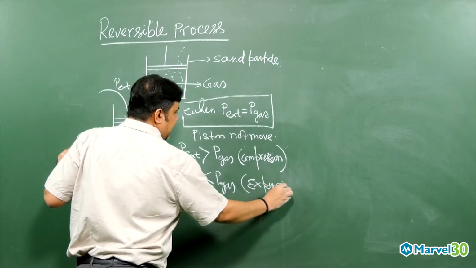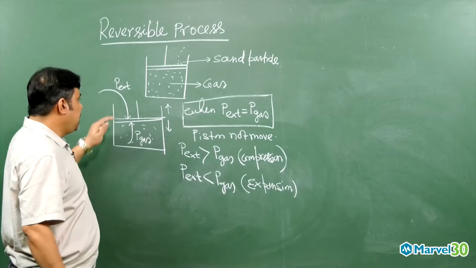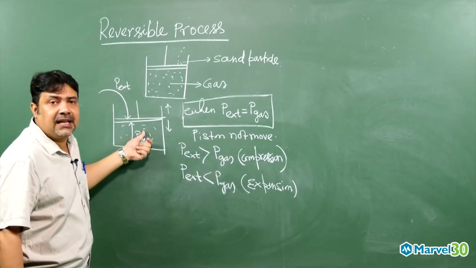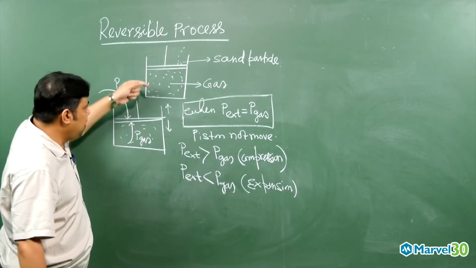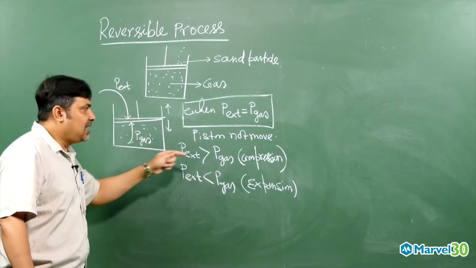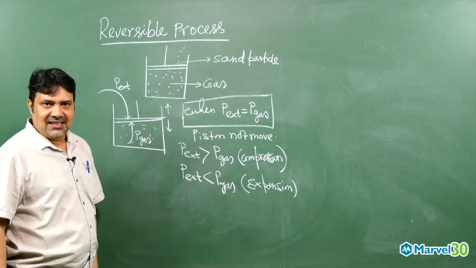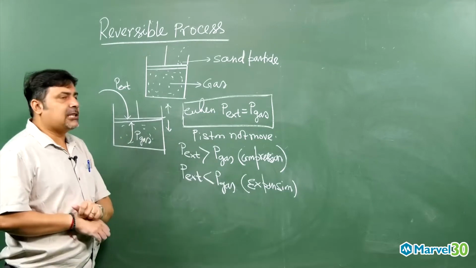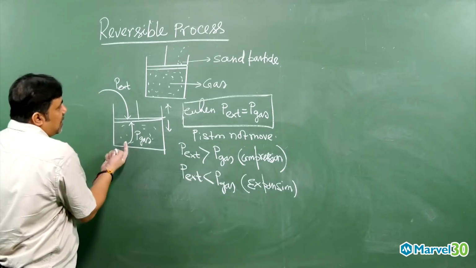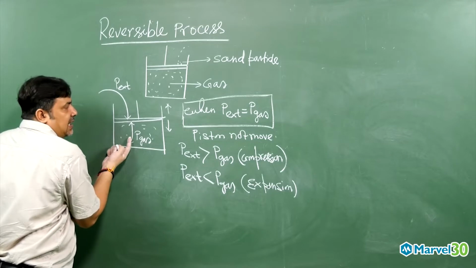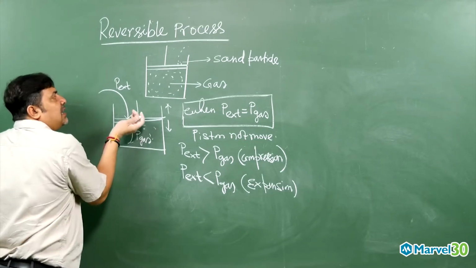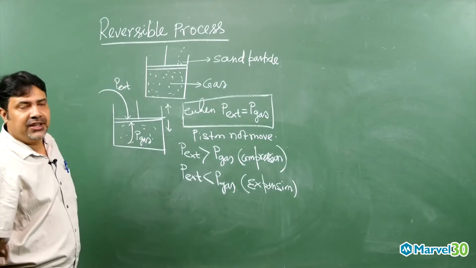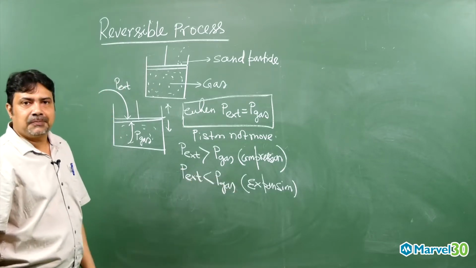That means, whenever the external pressure is more, the P gas is not able to resist, so immediately the piston comes down and the volume decreases. That is why we call it compression. Whereas in expansion, when P gas is greater, it gives pressure in this direction and the external pressure is less, so the piston goes up and the volume increases. That is why we call it expansion.